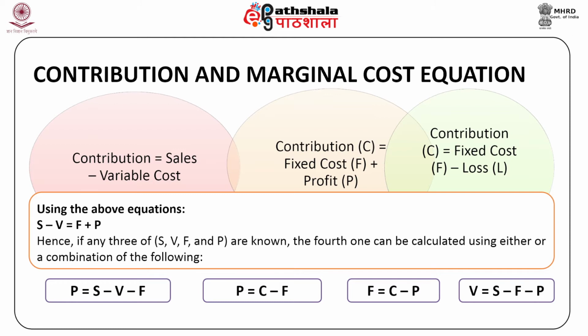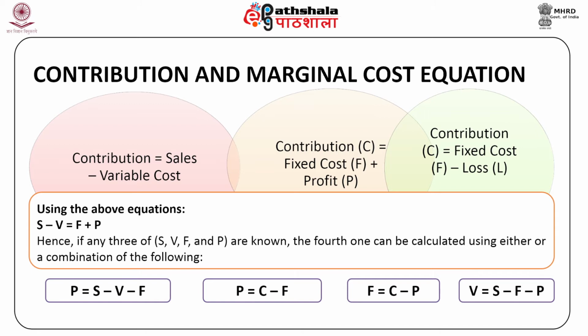Also, contribution C is equal to fixed cost or F plus profit or P, or contribution C is equal to fixed cost F minus loss L. Therefore, using these equations, S minus V is equal to F plus P. Hence, if any three of S, V, F and P are known, the fourth one can be calculated using either or a combination of these equations.